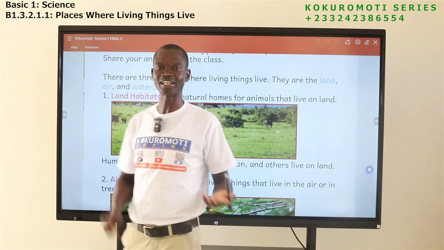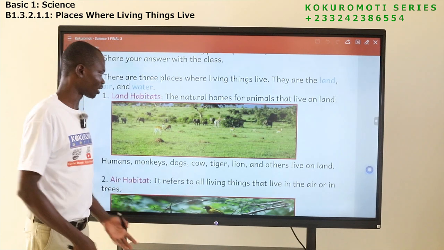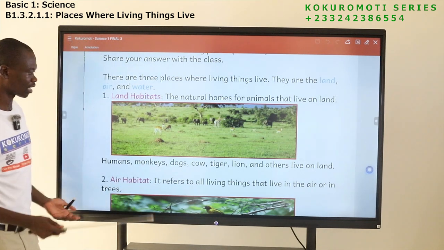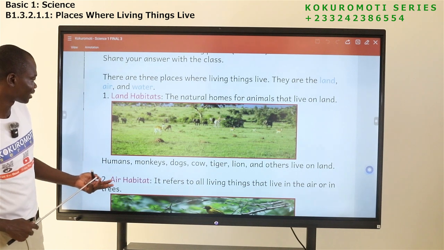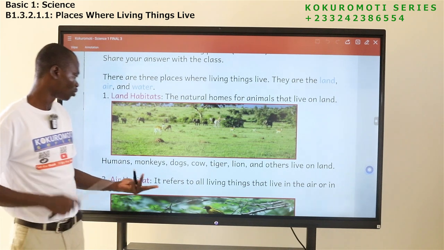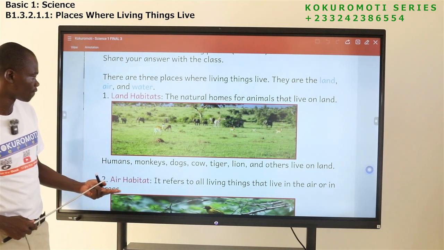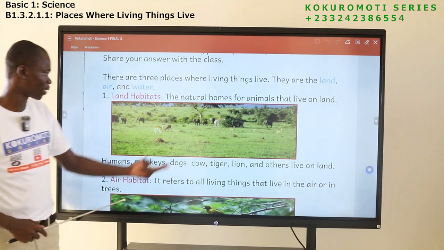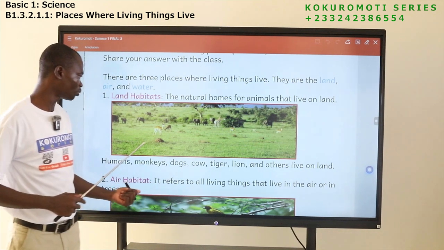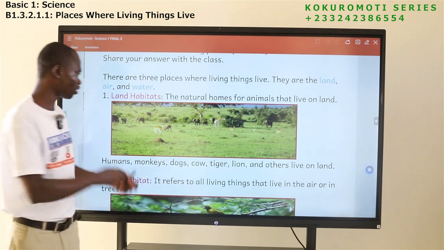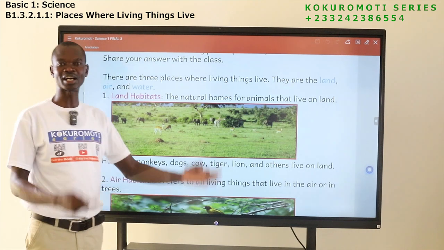Apart from these, what animals live on land? Yes, mention them. We don't have cats here, so cat is part. We don't have pig here, so pig is part. Horse is also part. There are many. We have lion, but you don't have tiger. So they are all animals that live on land.